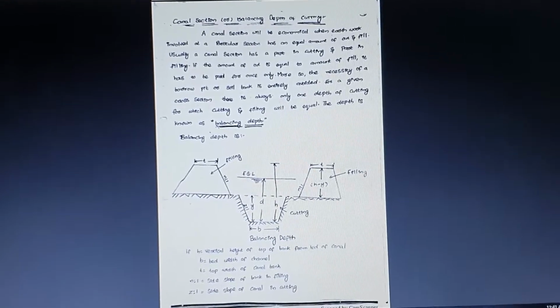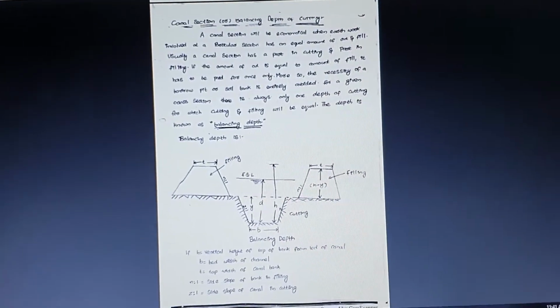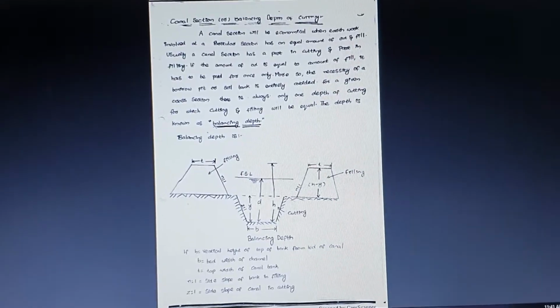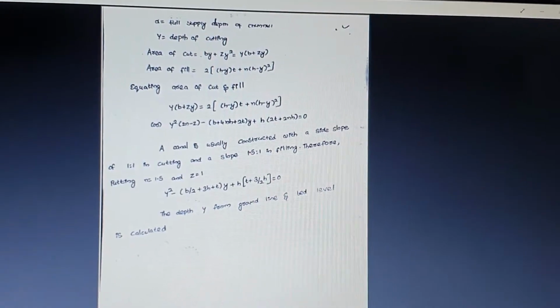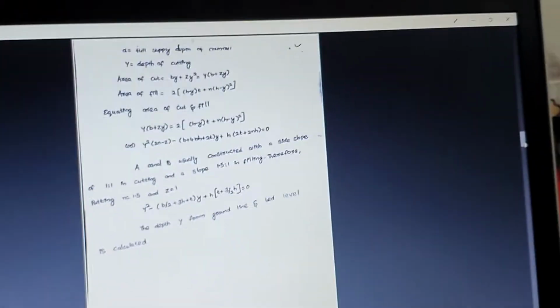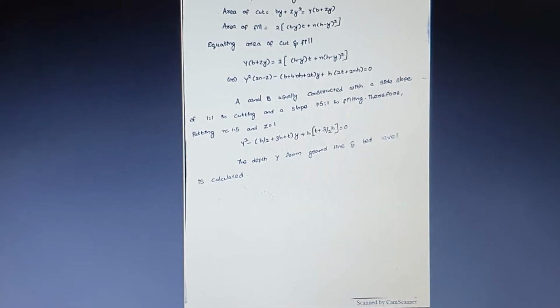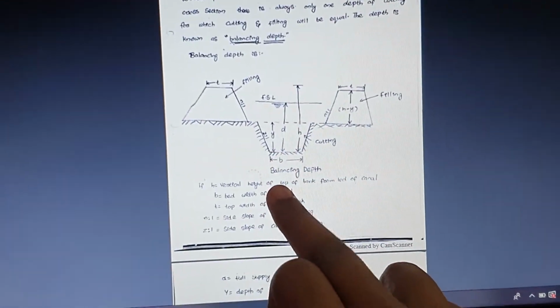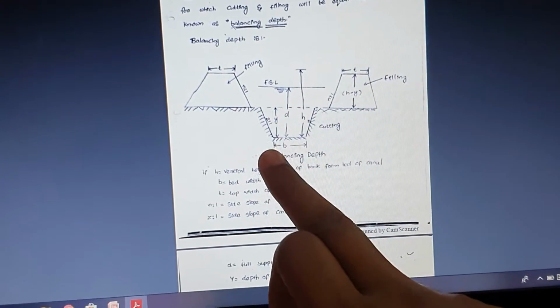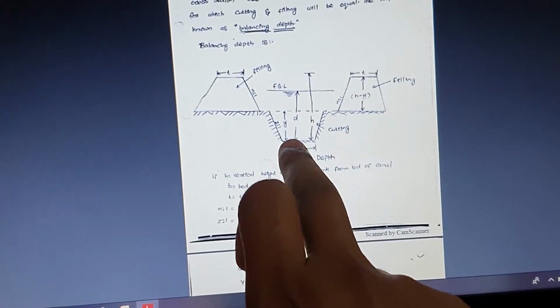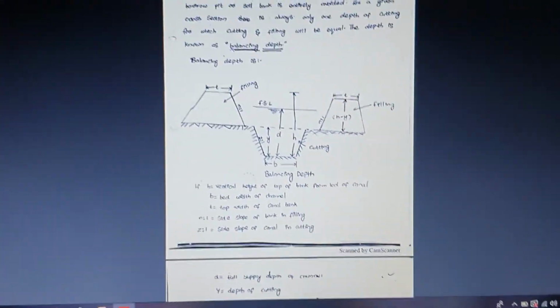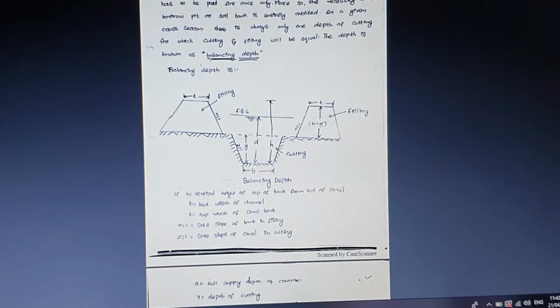Based on this we are going to derive the equation of the balancing depth of the cutting, which is very important. So what is the formula for the trapezoidal section? It is b into y plus z into y square for the area of the cutting section. I'll show you. Here you can see b, right? So b into y plus what is the side slope? It is z. So b y plus z into the depth of the cutting section y square. That is the formula for the area of the cut.